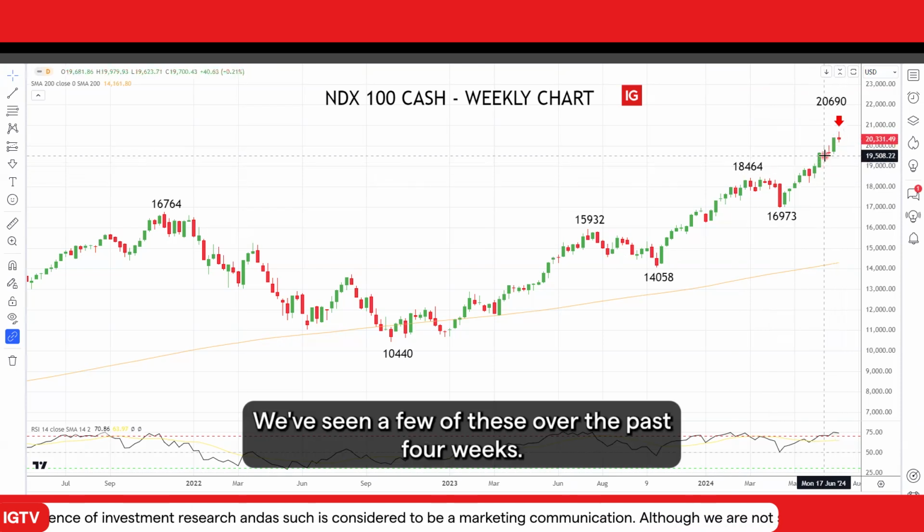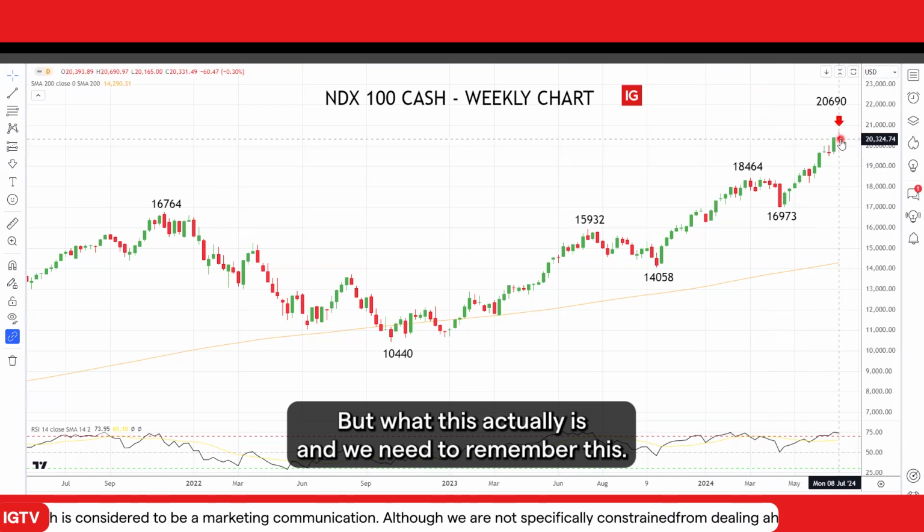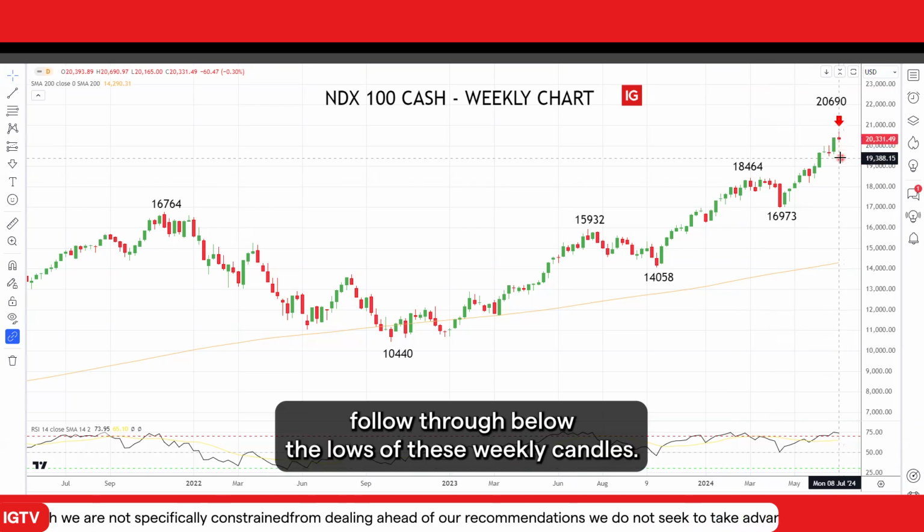We've seen a few of these over the past 4 weeks, but what this actually is, and we need to remember this, is the setup. There is no trigger until you see some downside follow through below the lows of these weekly candles.